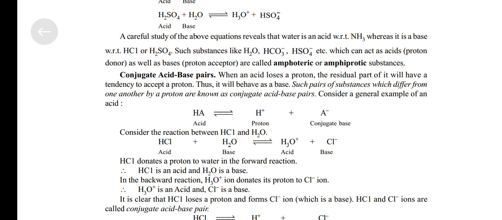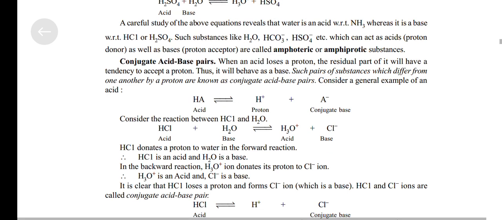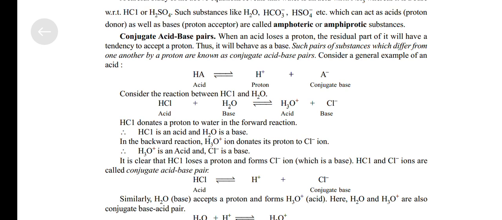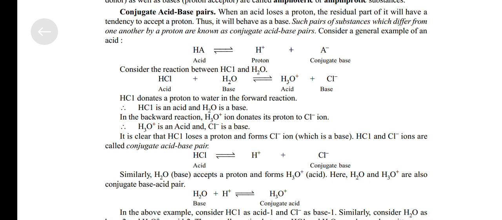Conjugate acid base pair. When an acid loses a proton, the residual part of it will have a tendency to accept a proton, thus it will behave as a base. Such pairs of substances which differ from one another by a proton are known as conjugate acid base pairs. Consider a general example of an acid: HA, acid, reacts to form H positive, proton, plus A negative, conjugate base.